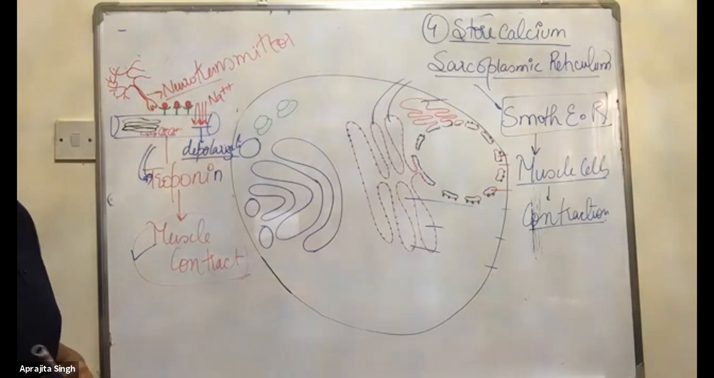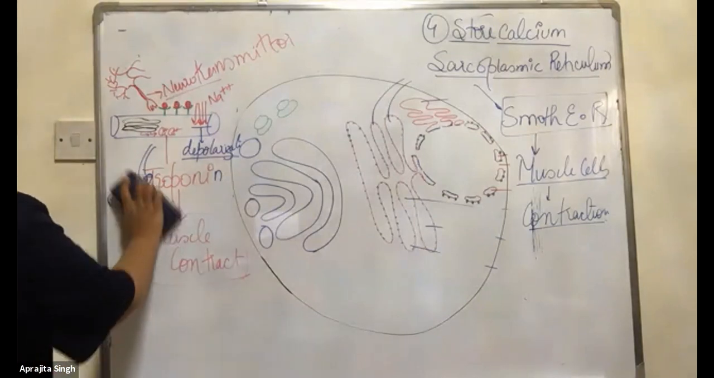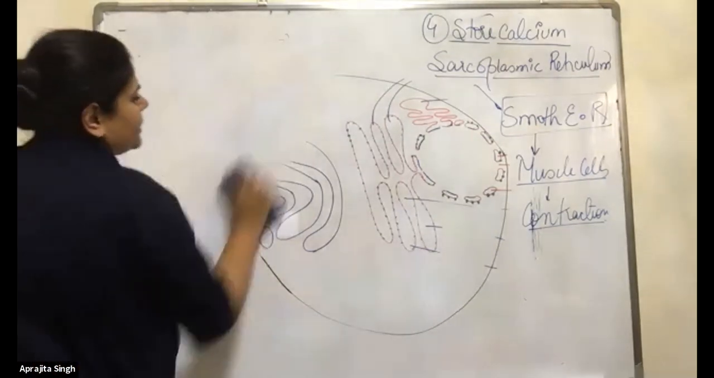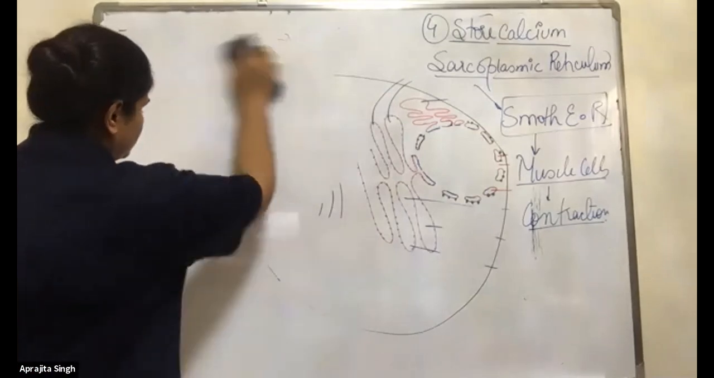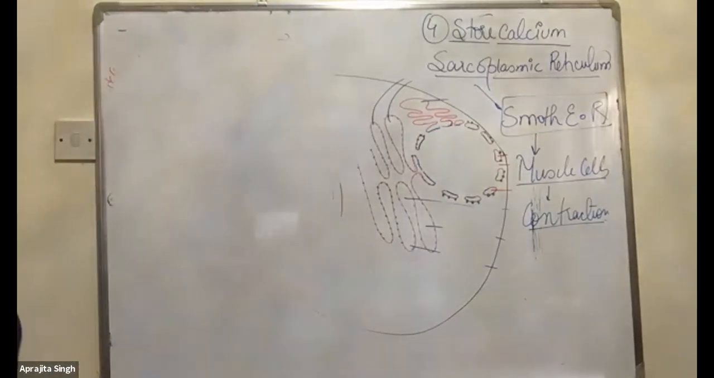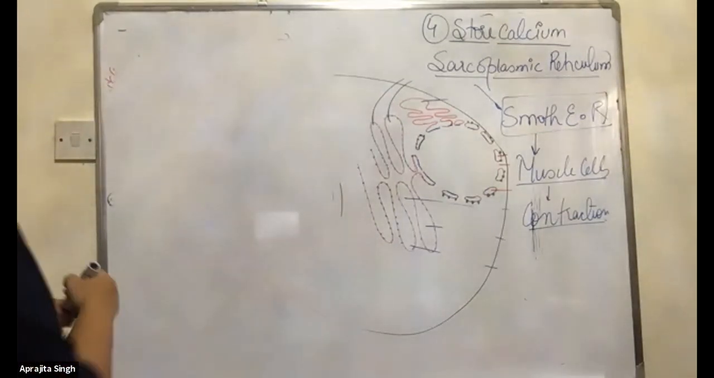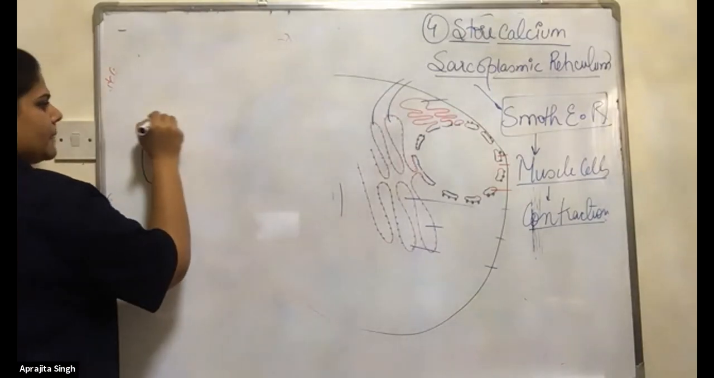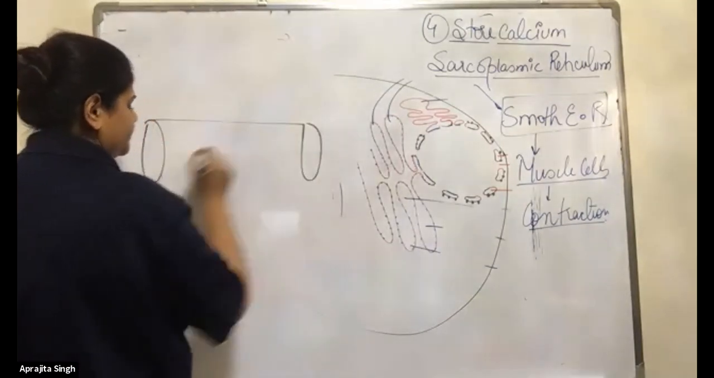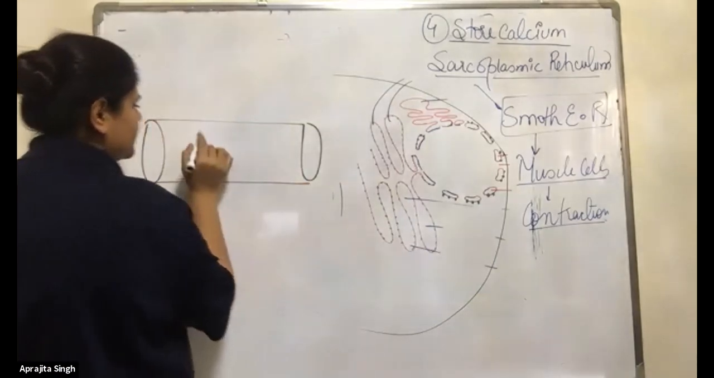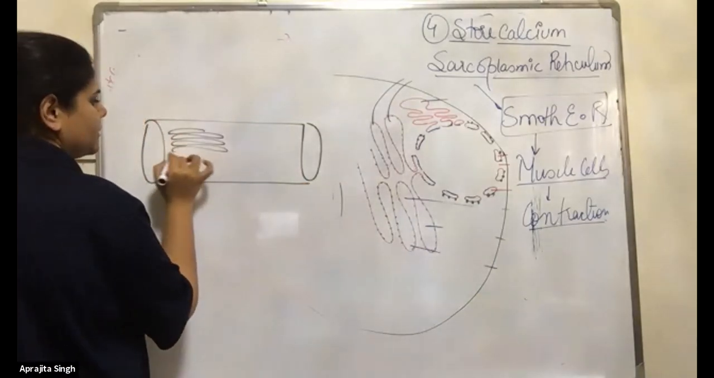Make the diagram quickly, but everything you have to make inside this cell. I will draw it properly. It's an important part. You also draw with me quickly. This is the muscle cell, and this is the sarcoplasmic reticulum.